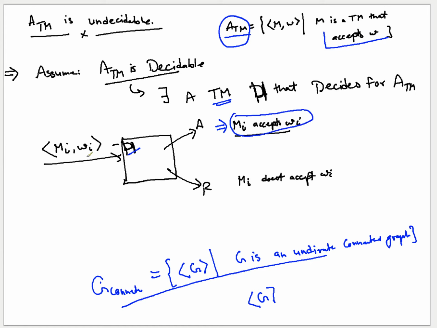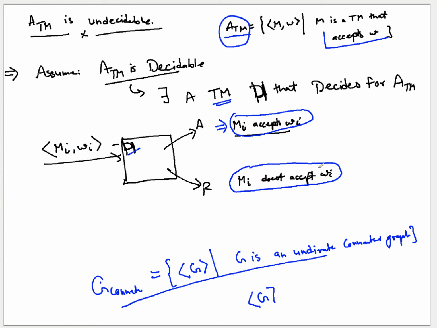But if this tuple is rejected here, what does it conclude? That this Mi does not accept Wi. Correct? Are we good up to this point? That if ATM is decidable, we have a machine like this H that does this. Whenever you pass in a Turing machine and a string, it decides whether it is accepting or not accepting.